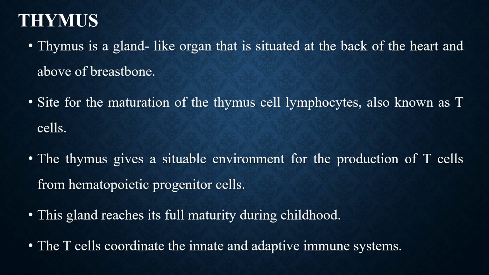Thymus. The thymus is a gland-like organ that is situated at the back of the heart and above the breastbone. It is the site for the maturation of thymus cell lymphocytes, also known as T cells. The thymus gives a suitable environment for the production of T cells from the hematopoietic progenitor cells. This gland reaches its full maturity during childhood. As adulthood commences, it is replaced by fatty or adipose tissue. The T cells coordinate the innate and adaptive immune systems.